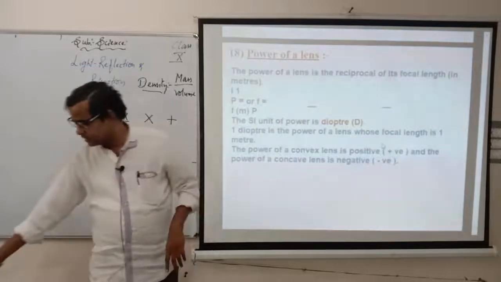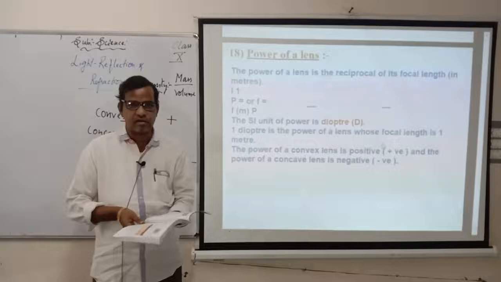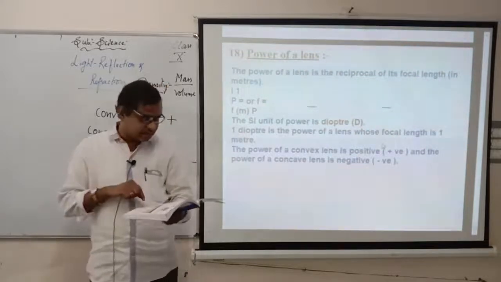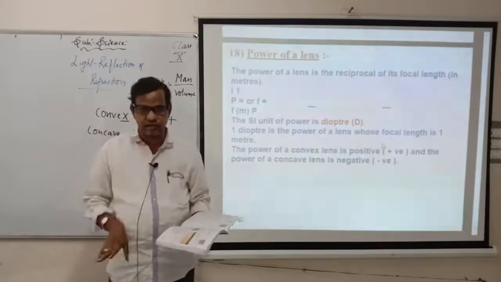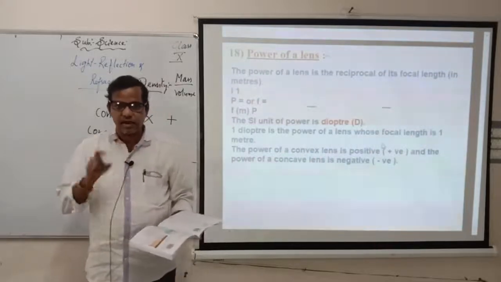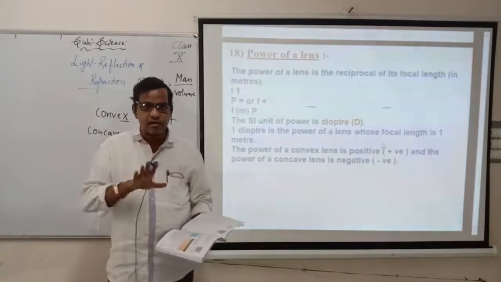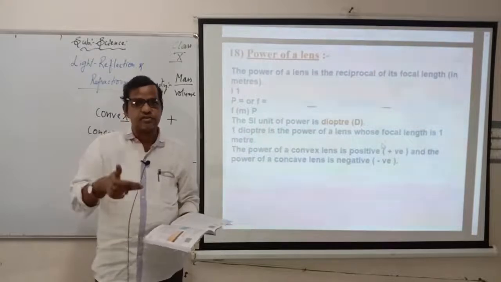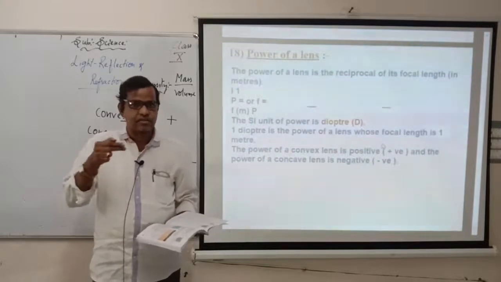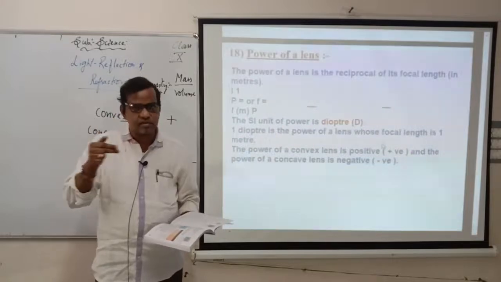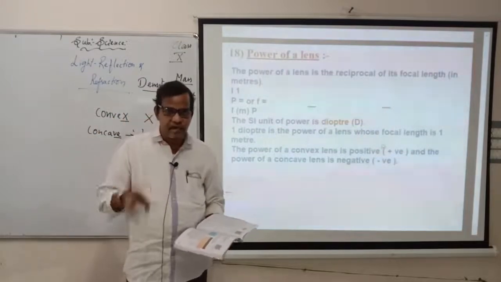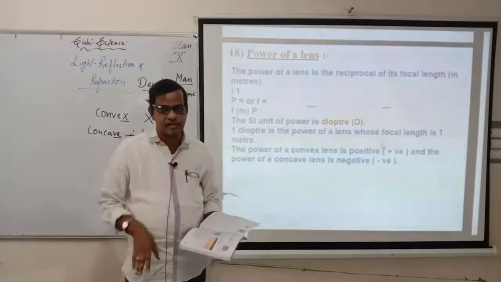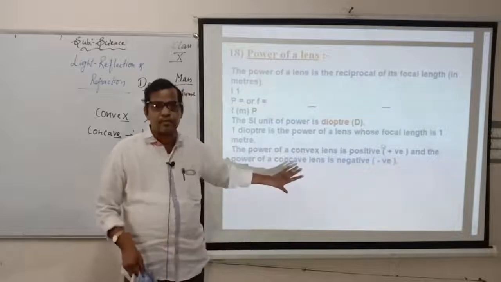Still 2 chapters are remaining here, according to the rule. One is the Human Eye and Colourful World, and the other is Sustainable Management of Natural Resources. These 2 chapters are for physics only. But because of corona, the government has reduced the syllabus, and in the reduced syllabus these 2 chapters have been removed. So these 2 chapters will not be considered for your annual exams. So we have finished the physics portion of science.